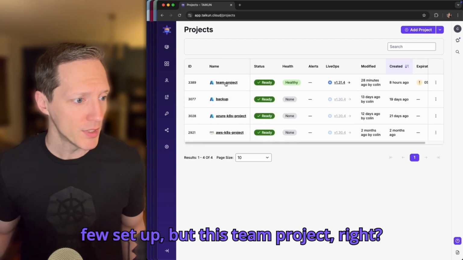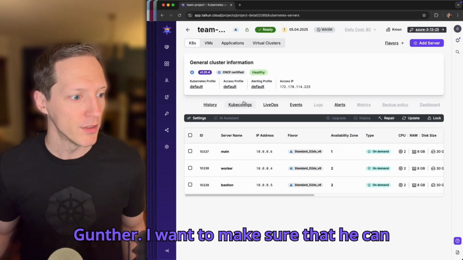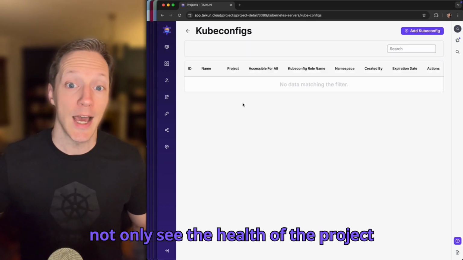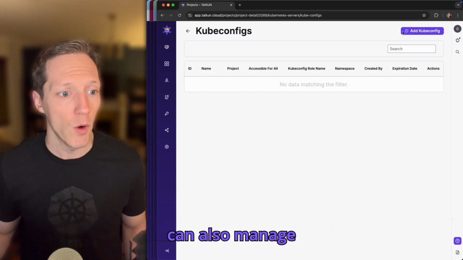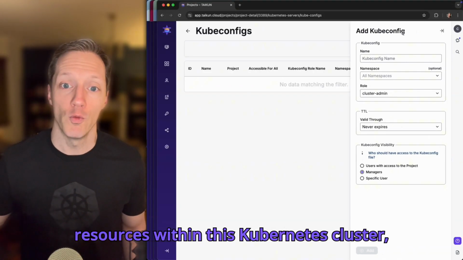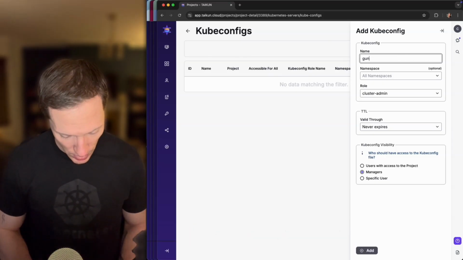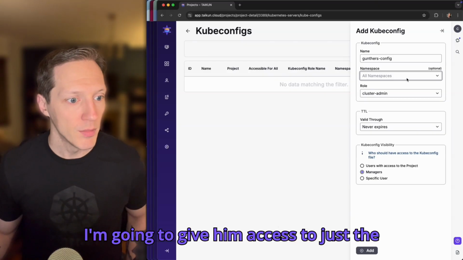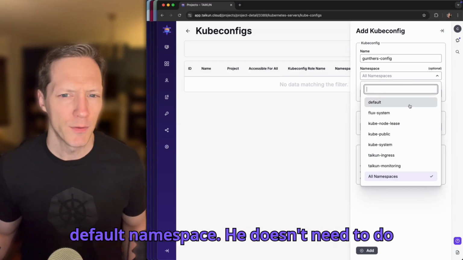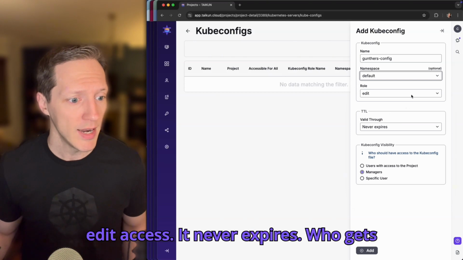I've got a few set up, but this team project, right? I want to create a Kubeconfig for Gunther. I want to make sure that he can not only see the health of the project and see the cluster information, but he can also manage resources within this Kubernetes cluster, right? So I'm going to call this Gunther's config. I'm going to give him access to just the default namespace. He doesn't need to do too much here, right? But I will give him edit access.